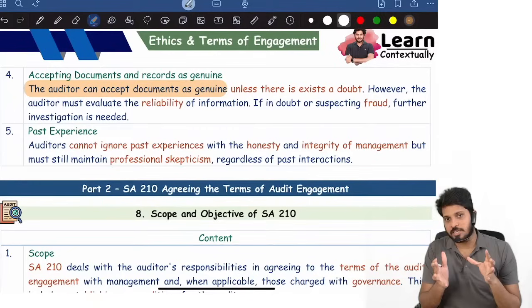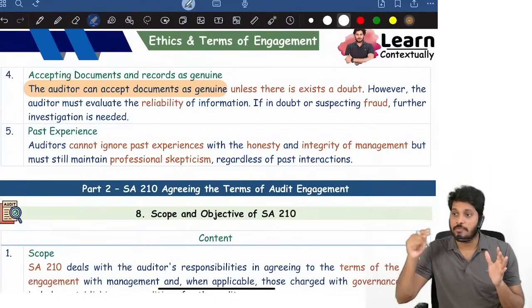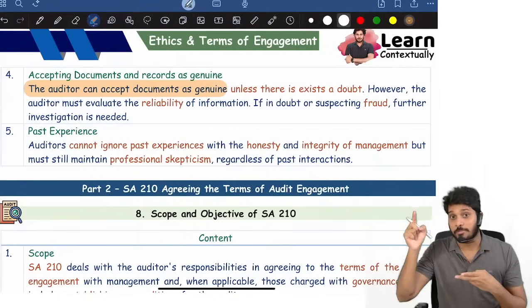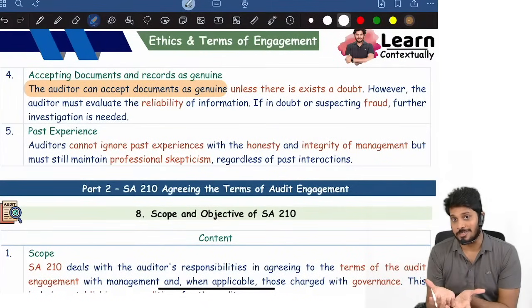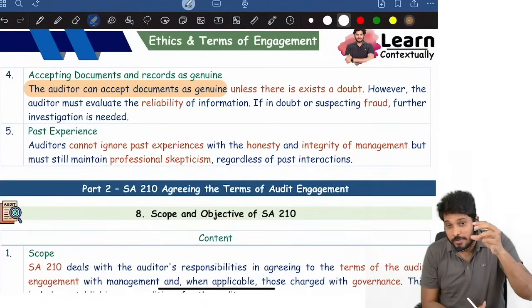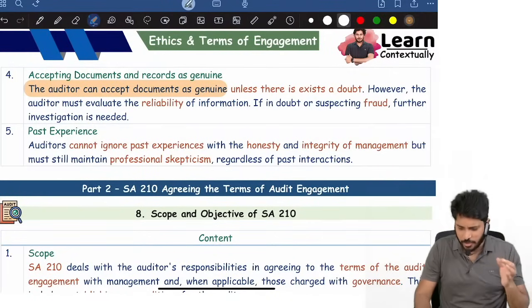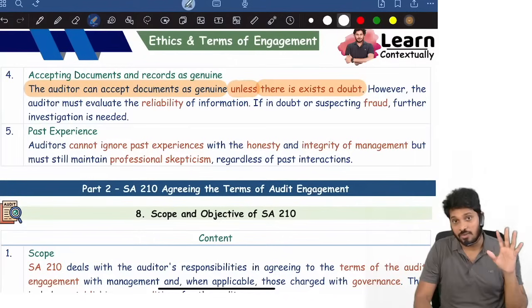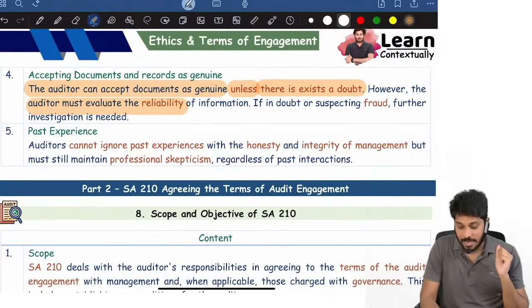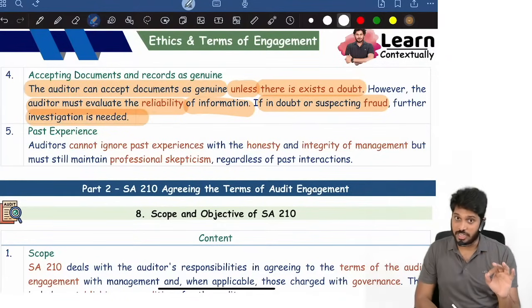See, skepticism does not mean you always have to doubt him. I told you, don't doubt him, but at the same time, don't believe him 100%. So you have to maintain that balance here. You can accept client records as genuine unless there is a doubt. However, the auditor must evaluate the reliability of information. If a doubt of suspecting fraud is there, further investigation is needed.